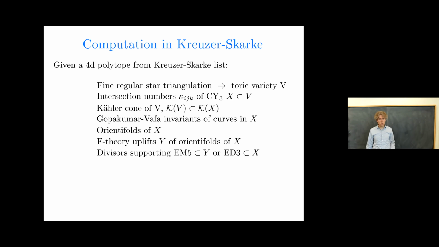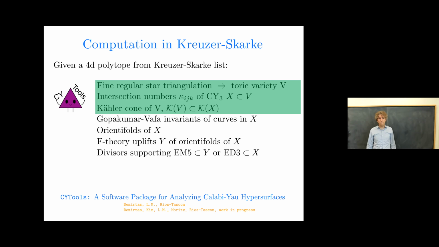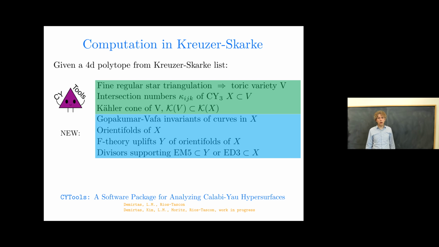So how well can we do all of these things? Well, the first three things you can easily use CYTools to handle for anything in the Kreuzer-Skarke list. And I'm happy to say that now we also have the capability of doing the remaining things, not all the way up to 491, but up to, let's say, 100 without much trouble.